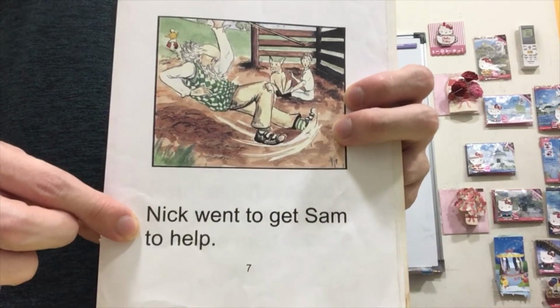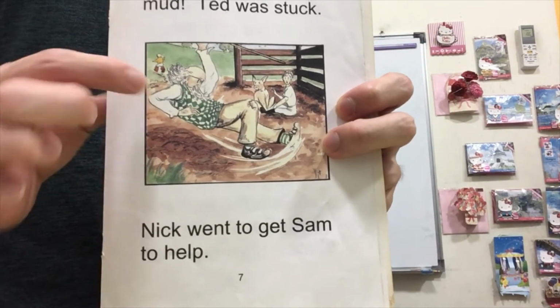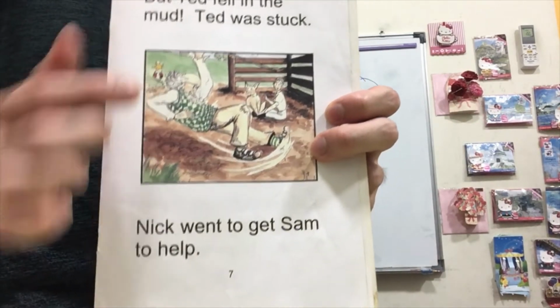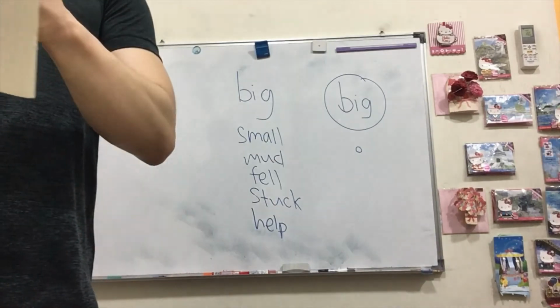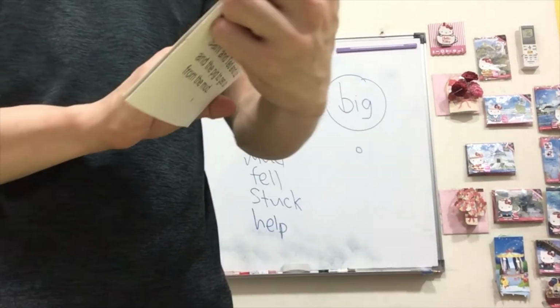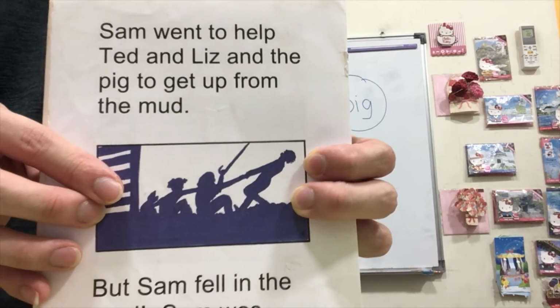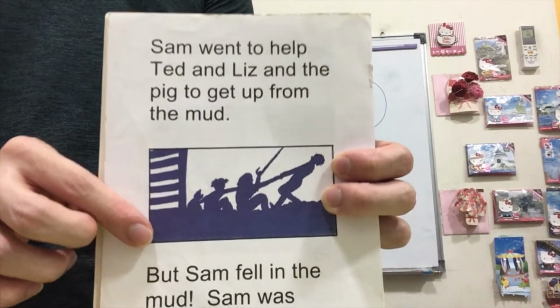So how? Nick went to get Sam for help, right? So Nick, the small boy, ran away and went to get another person to help. And the other person is Sam. On the next page, Sam went to help Ted and Liz and the pig to get up from the mud.